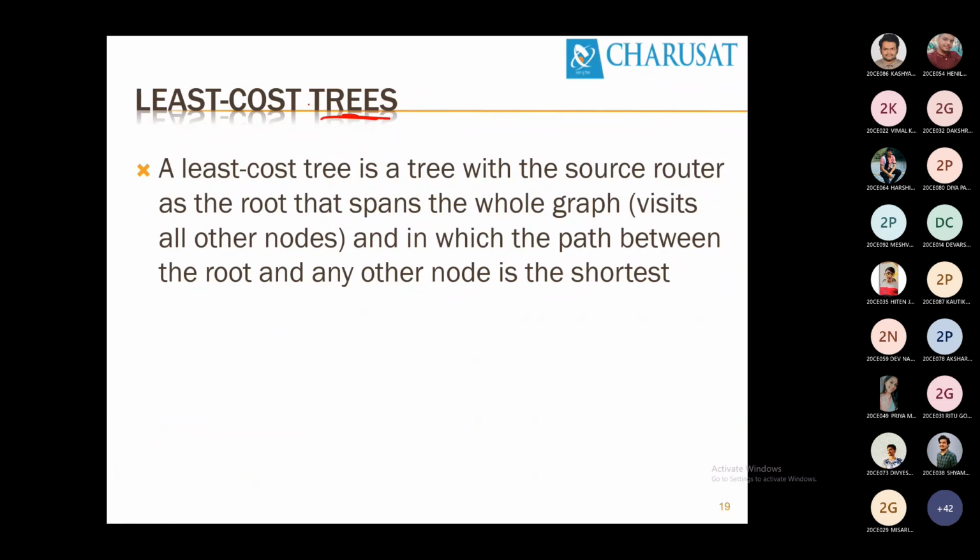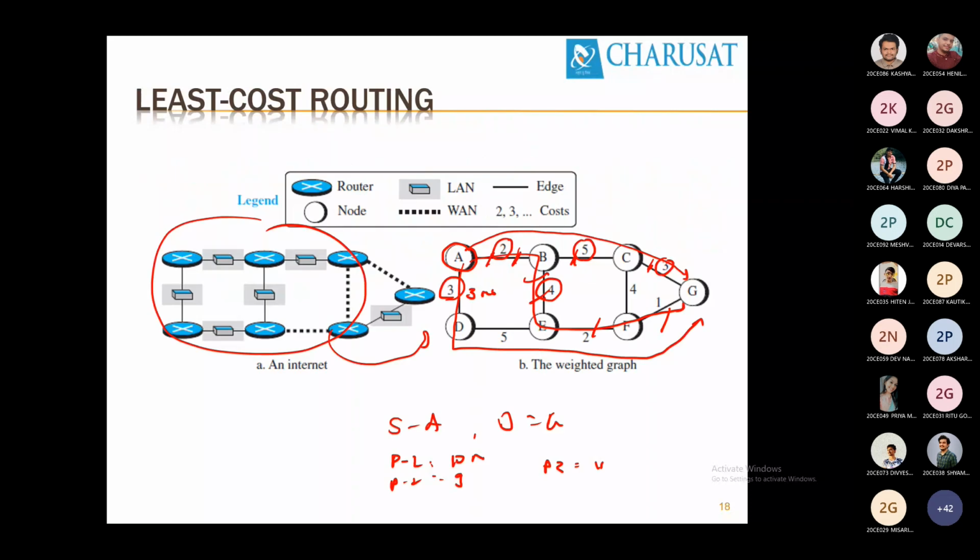So over here, what do we want to focus on? Tree. The earlier topology which we have seen, this graph, does it have a loop? Yes. So if we convert this graph into a tree, will it have a loop? No. Is it clear? So what is the ultimate goal? We need to convert this graph into a tree, which will not have any loops.